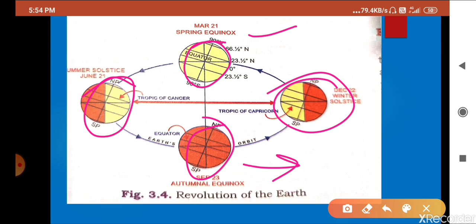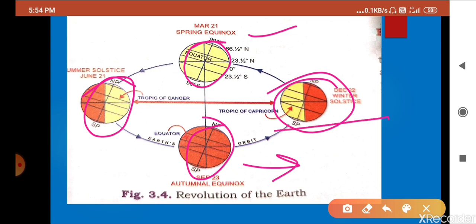In the southern hemisphere it will be the opposite, because in one year the earth rotates on its axis as well as revolves. In one revolution, the northern and southern hemisphere conditions change, as well as the earth rotating on its axis daily. So at the equinox, both hemispheres have days and nights of the same duration, but in the northern and southern hemispheres the day and night conditions change according to the position of the sun facing the earth during the time of revolution.